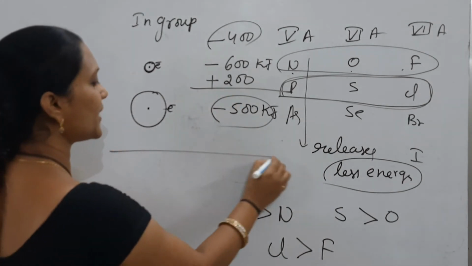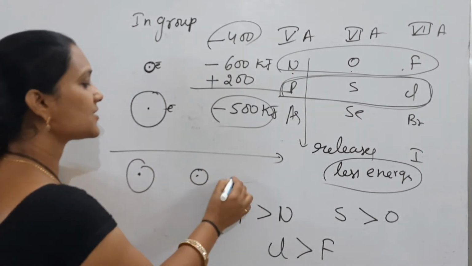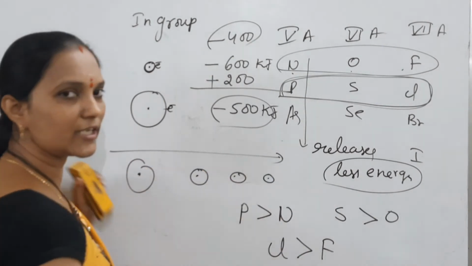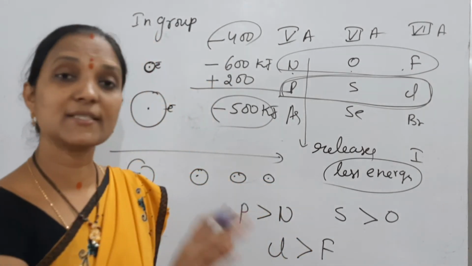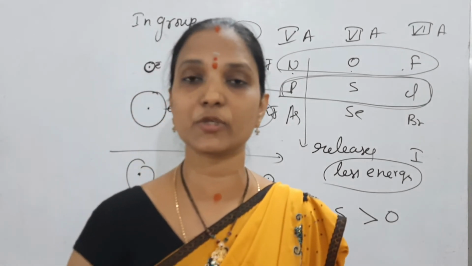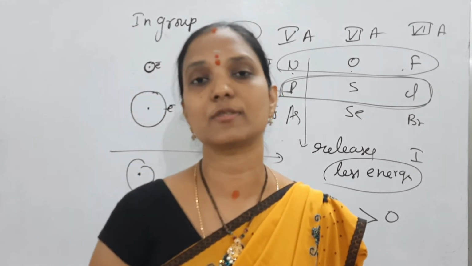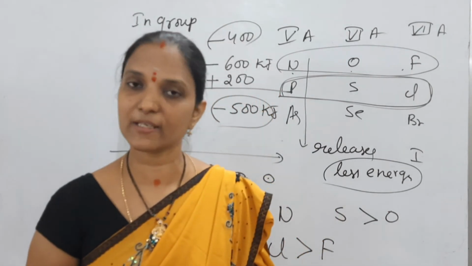In a period, left to right, size decreases. Size decreases, nothing but attraction increases. Attraction increases, electron gain enthalpy increases. But zero group elements are not involved in any bonding. They have octet configuration, not ready to gain any electrons. So electron affinity is 0. Zero group elements, electron gain enthalpy 0.